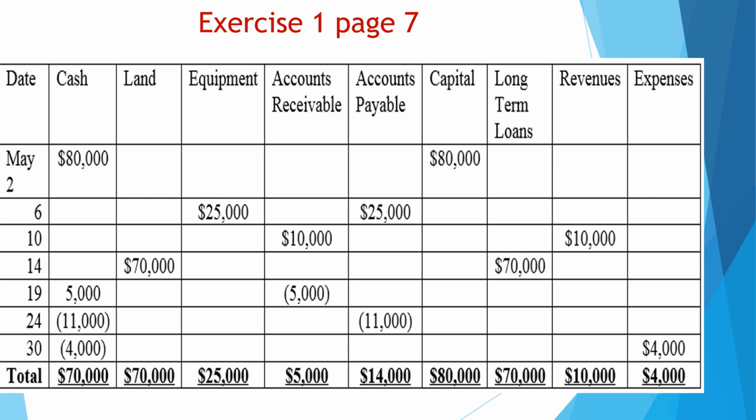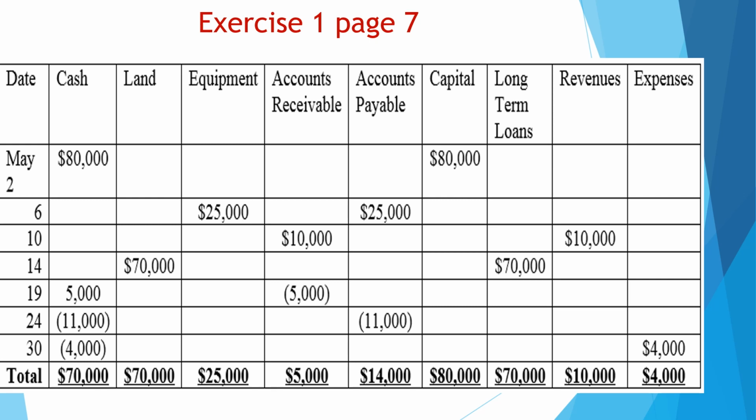And when a customer pays off his account, his account will be decreased because we made a collection. When a customer makes a payment, his account will be decreased. So on this date, the accounts receivable, which is the account of the credit customers, would be decreased by 5,000.